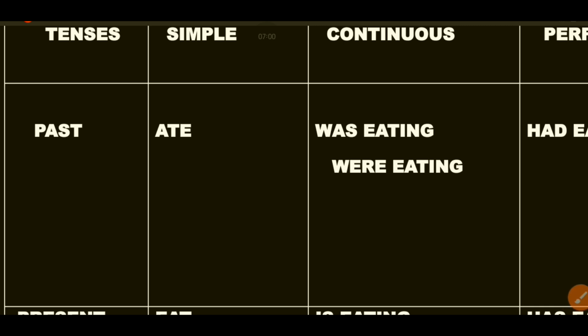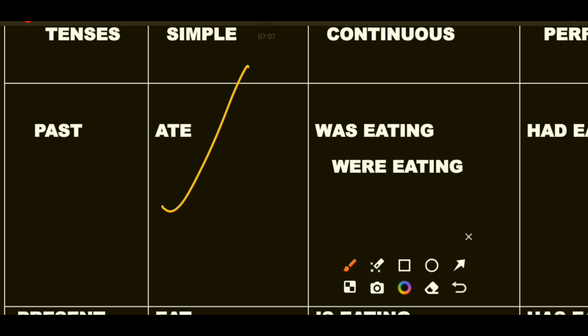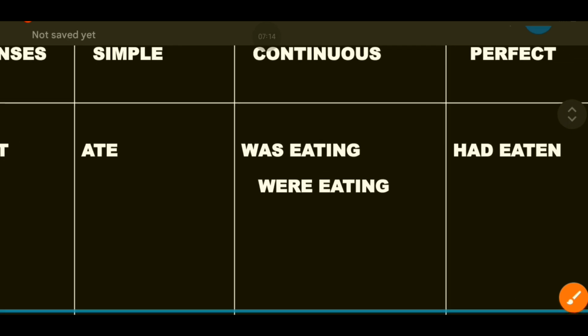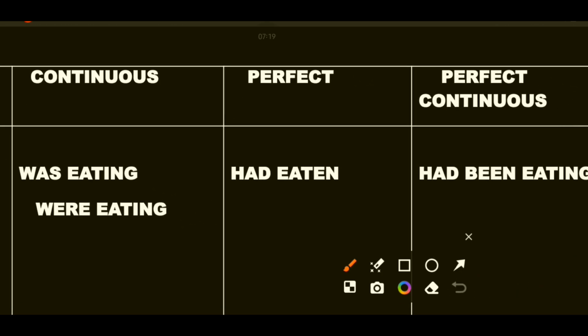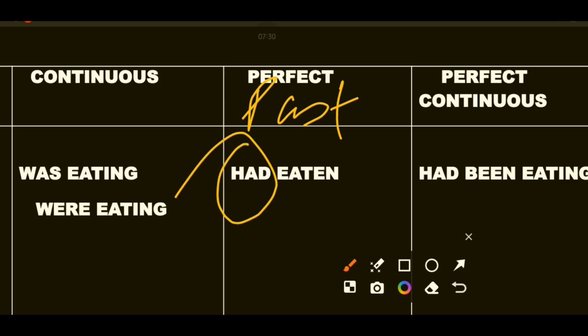Now for past perfect, we have already completed simple past and past continuous. Now we will be learning about past perfect. For past perfect, it is very easy. You have to simply add had and the third form of the verb.